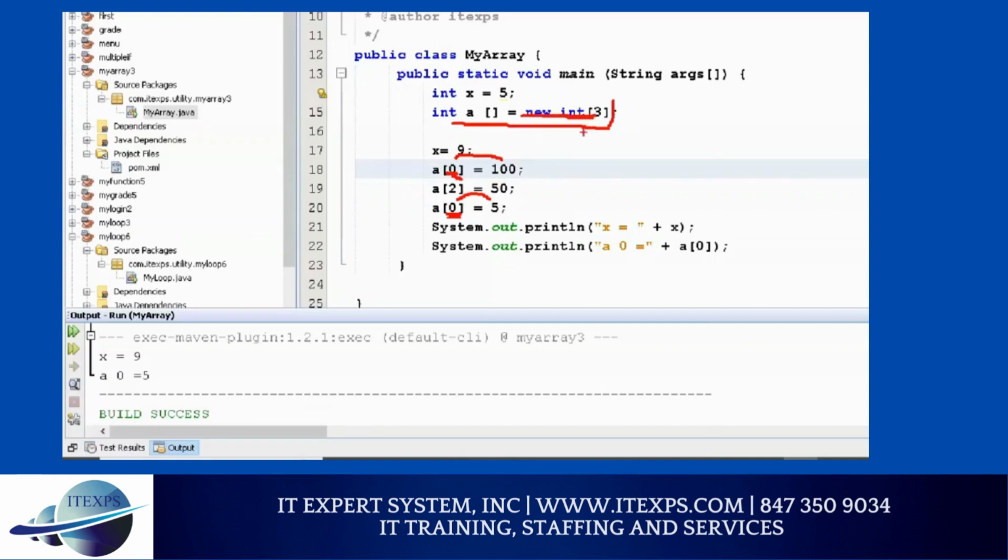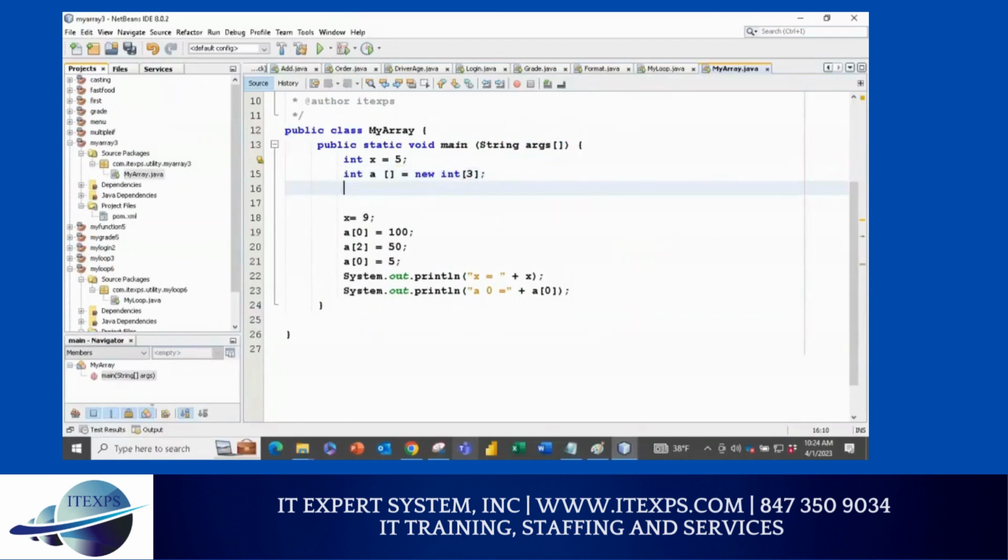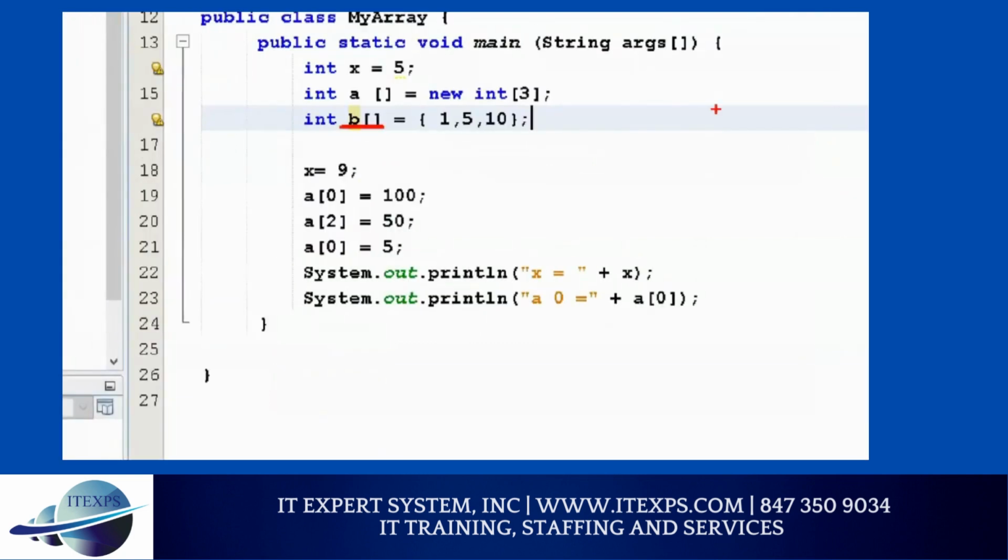If I want to define another array, please pay attention. Int b, and I say this one equals curly bracket, and I can say 1, 5, and 10. So I assign 3 values to my array B. If I see B the block, this is my B array, the 0 index, 1 index, and 2 index.